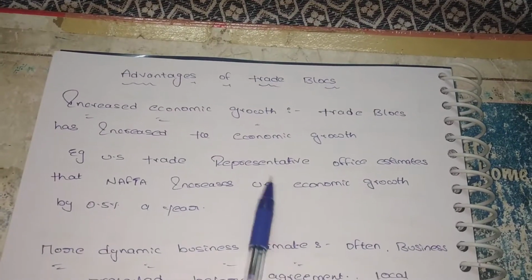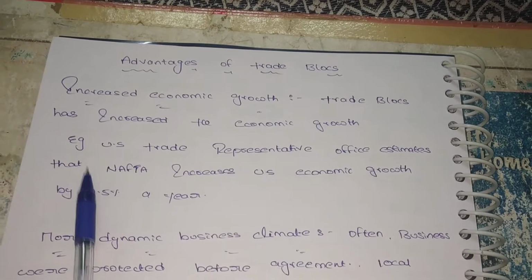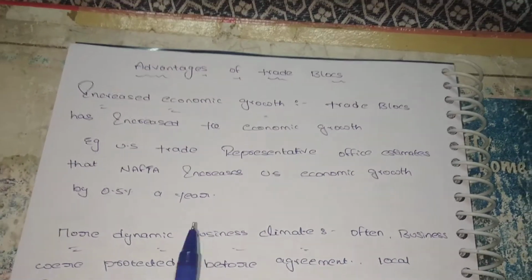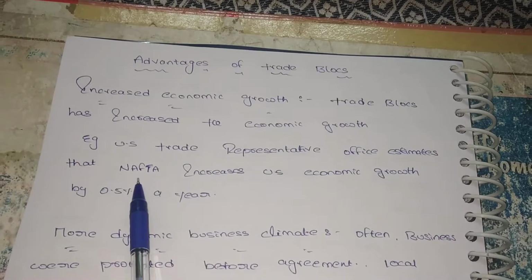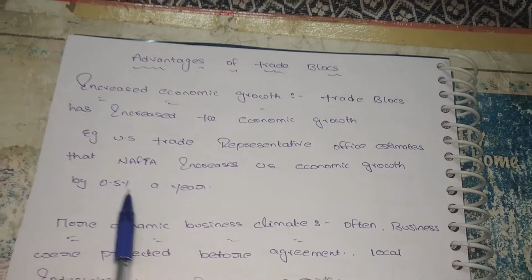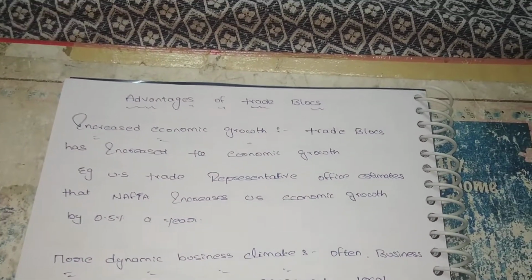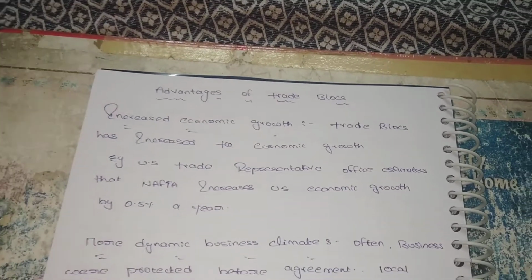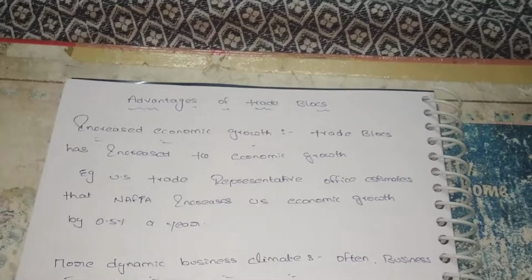Example: the US Trade Representative Office estimates that NAFTA, the North Atlantic Free Trade Agreement, increases US economic growth by 0.5% every year. There is an agreement and the US is one of the members. Through this agreement, the USA is enjoying 0.5% economic growth every year.